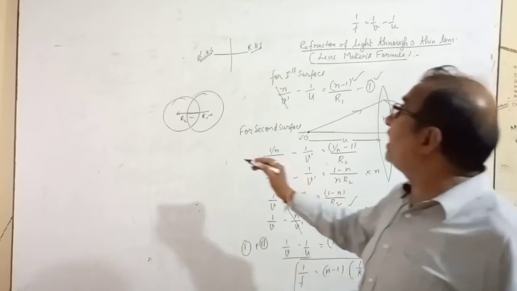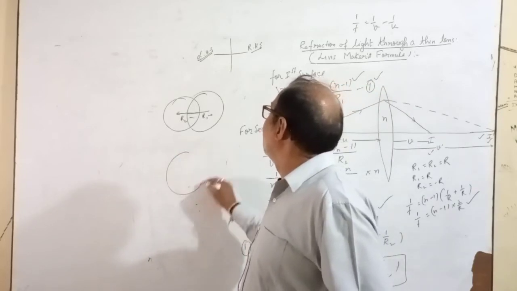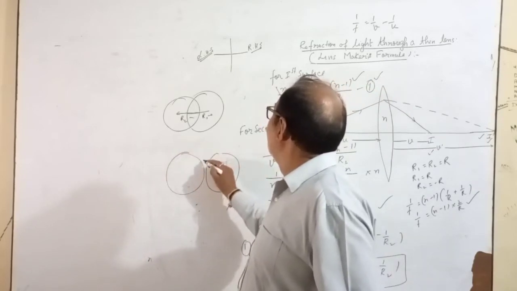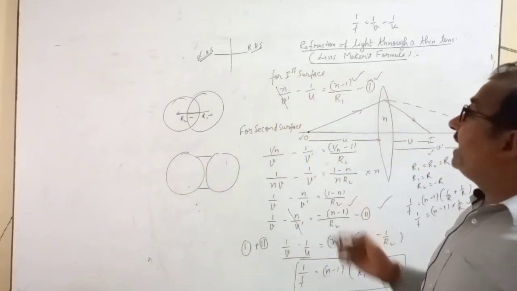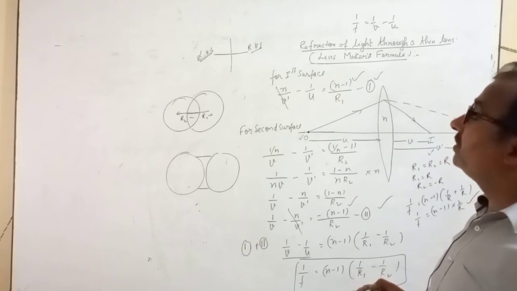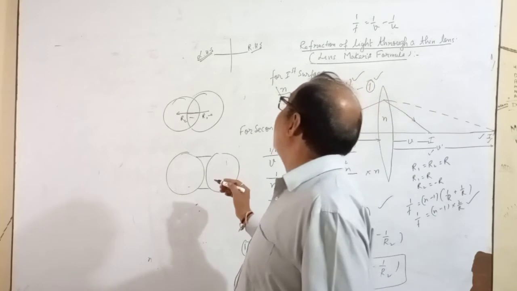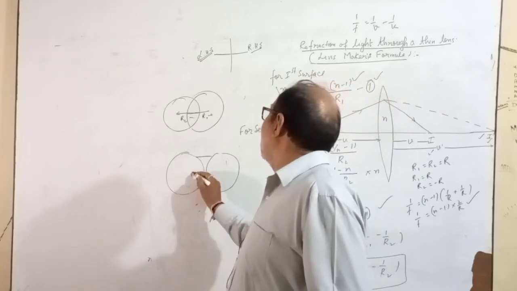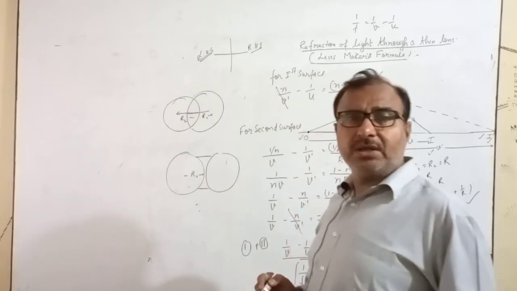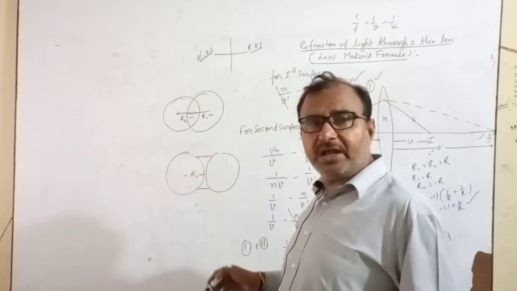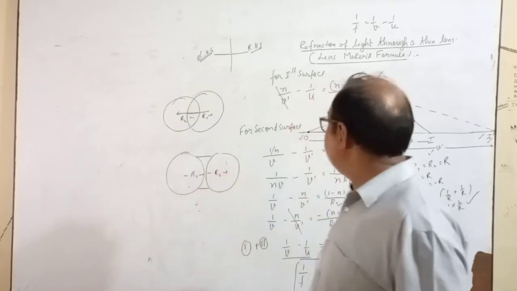But if it is a concave lens, you see here, the diagram will change. Now for the radius of curvature R1, it is negative for this surface, and for this surface R2 it is positive.